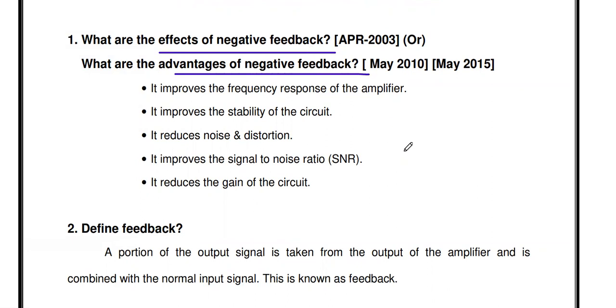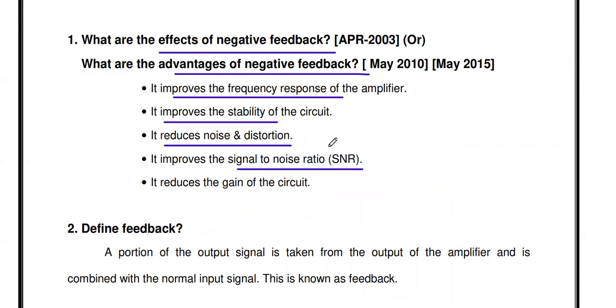If you are introducing negative feedback in an amplifier, it improves the frequency response of the amplifier, that is, the bandwidth increases, as well as it improves the stability. Stability of the circuit is also improved. It reduces the noise and distortion. In an amplifier, some noise and distortion is available; if you introduce negative feedback, that noise and distortion reduces, and it improves the signal to noise ratio. If the noise amount reduces, the signal to noise ratio improves.